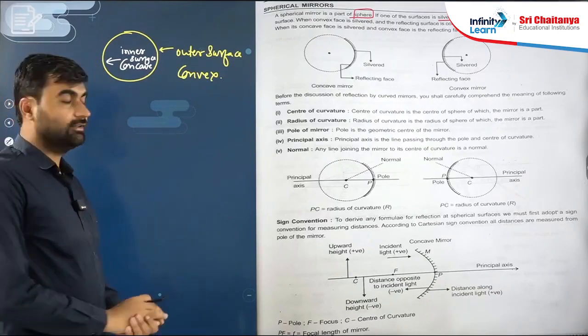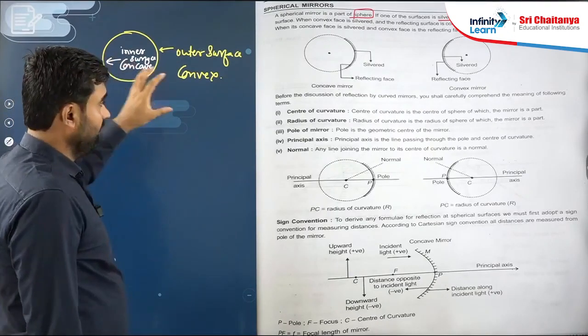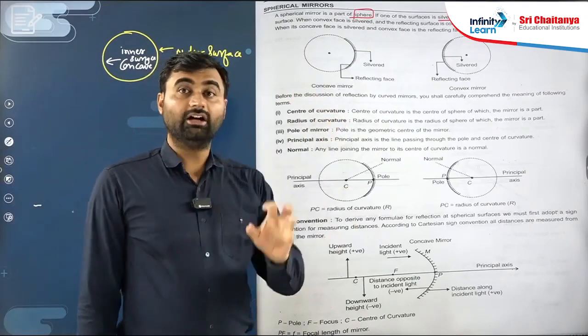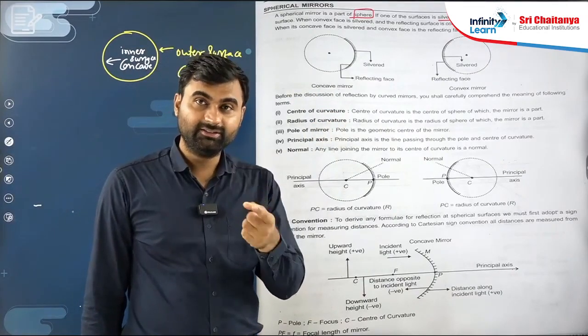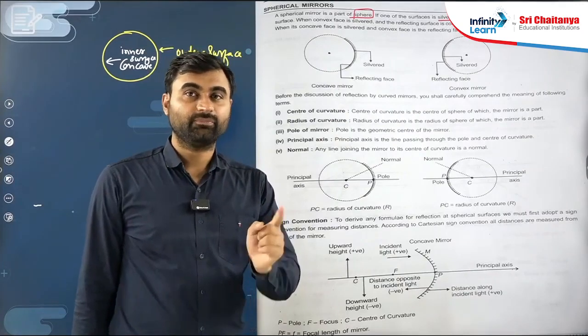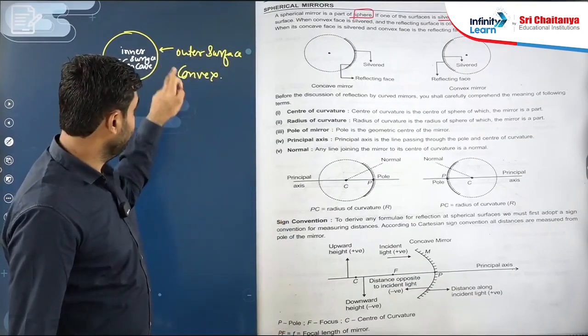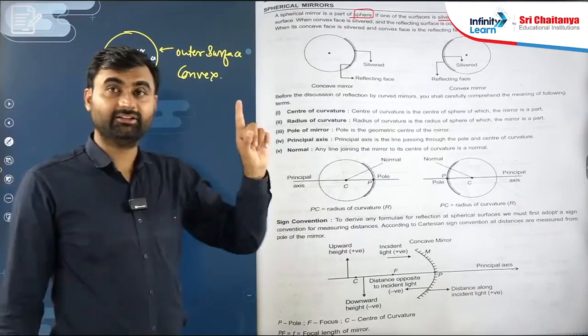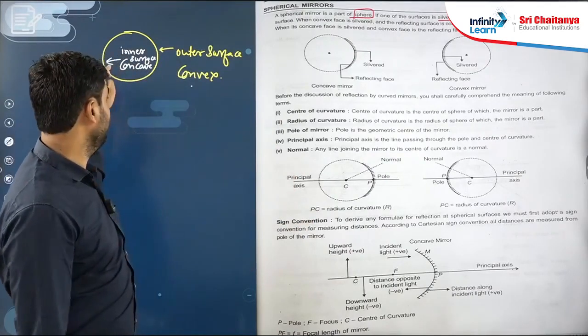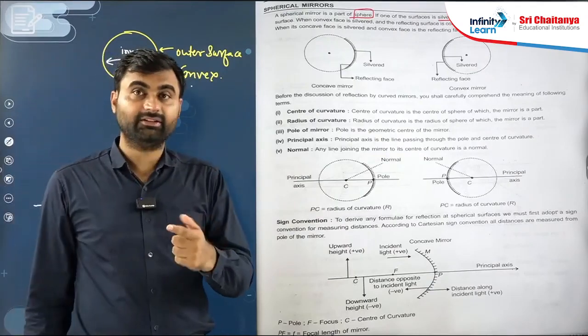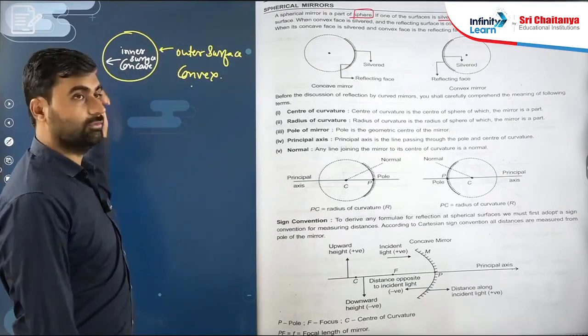Understand this point. The types of mirror are two. Then how do we decide the type of mirror? It depends on the reflecting surface. If the outer surface is the reflecting surface, then that mirror is convex. If the inner surface is the reflecting surface, then that mirror is concave.